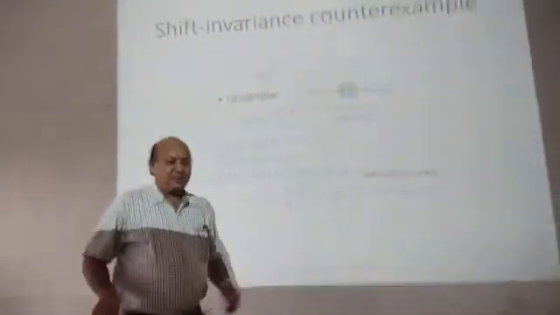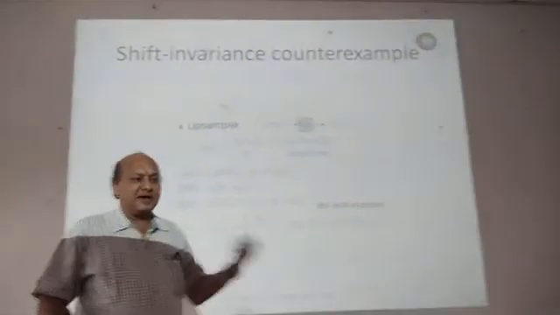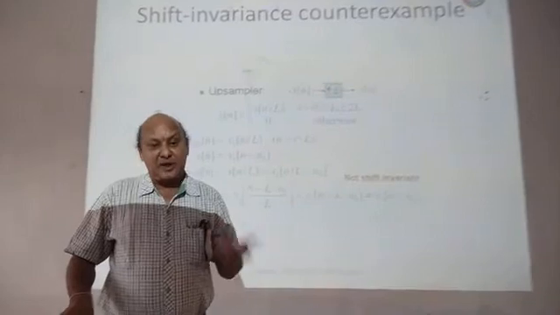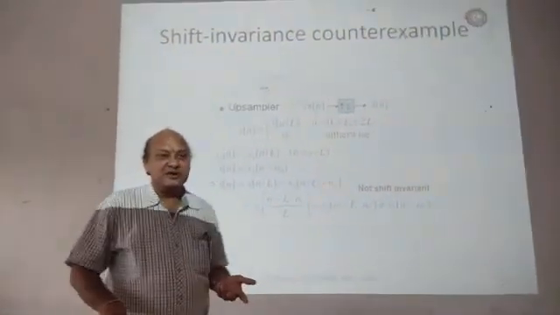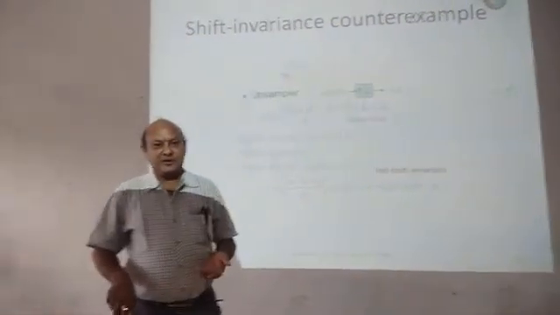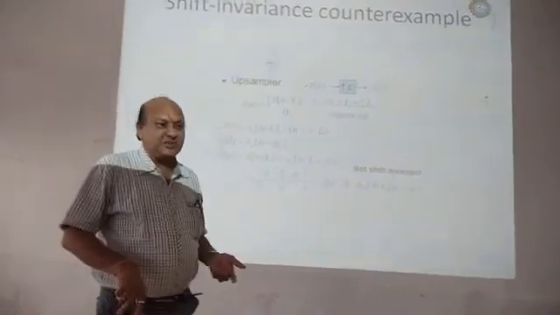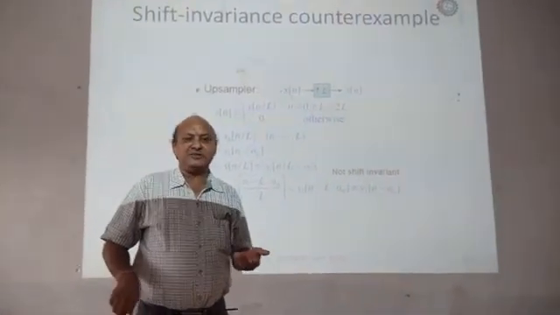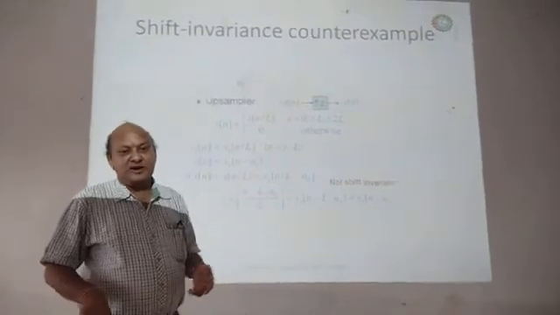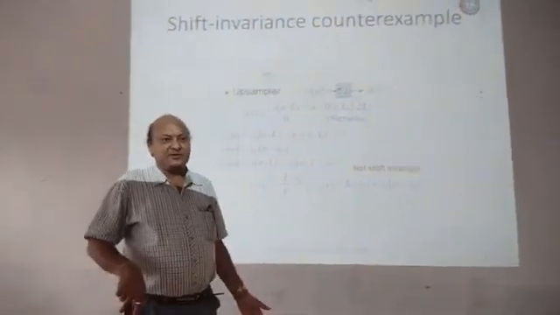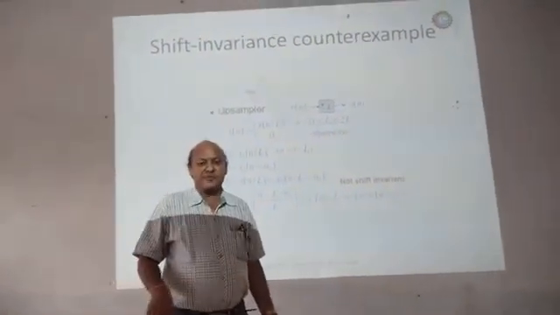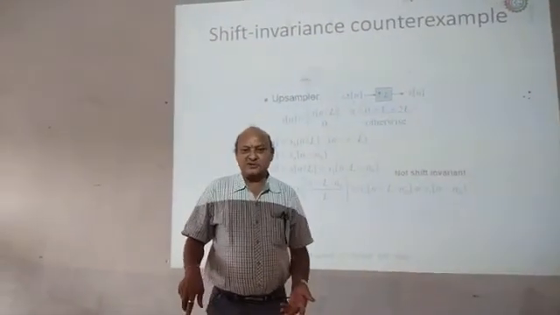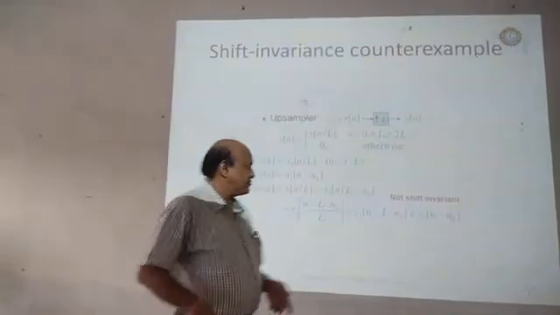Upsampler. Dear friends, we have already studied the upsampler and downsampler. This is called decimation and interpolation. In multi-rate digital signal processing, we have already seen downsampling, that is decimation, and upsampling is called interpolation.